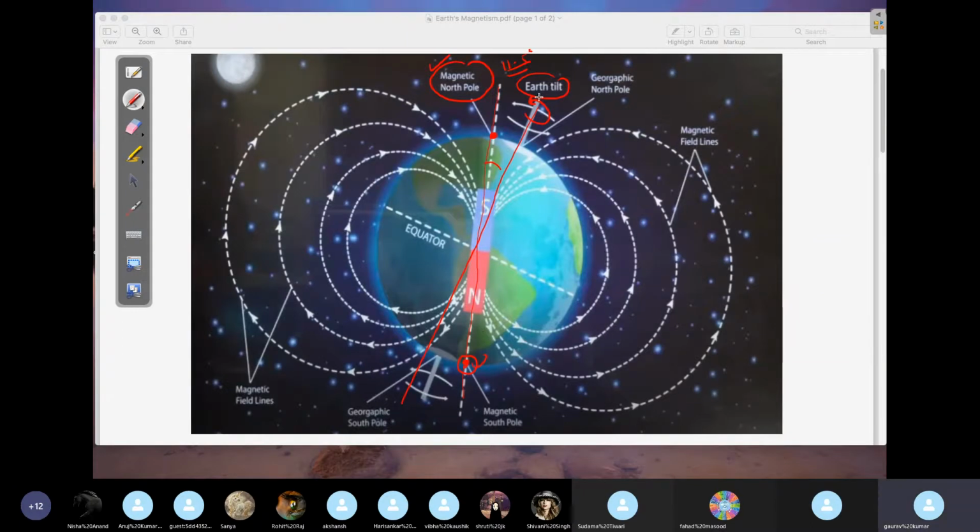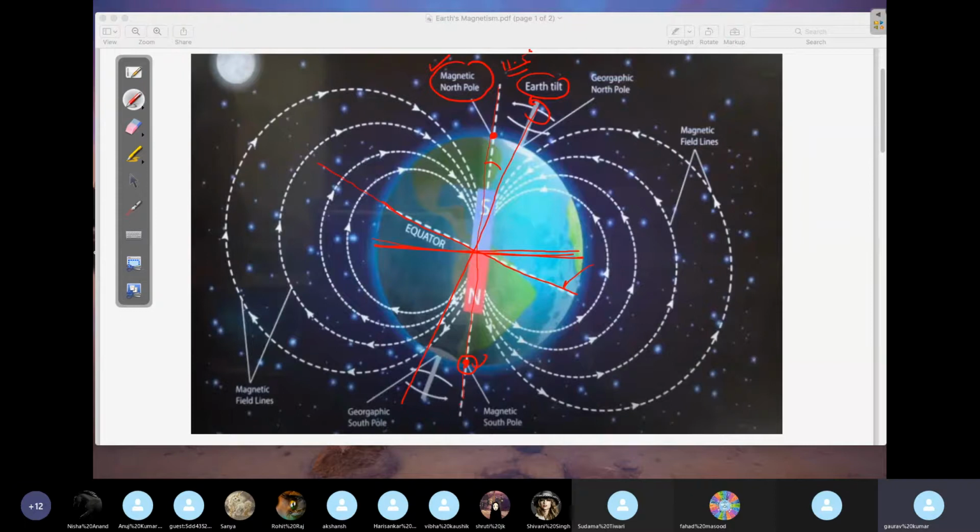Now, you know that perpendicular to this Earth tilt, you will have an equator. This is your geographic equator. Perpendicular to this magnetic axis also, you will have an equator. That is called what? The magnetic equator.